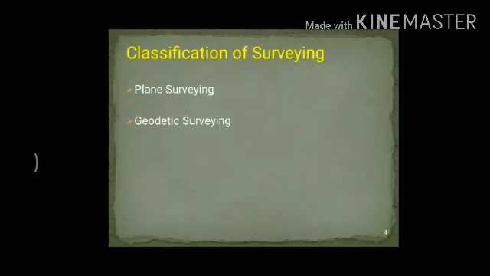In this video, we start with the classification of surveying. As you know, there are two main classifications: first one is plain surveying and the second is geodetic surveying. Plain surveying means that in this survey work, we consider a smaller area or a smaller plot, just assuming that the area is a plain surface. In that condition, we conduct the plain surveying.